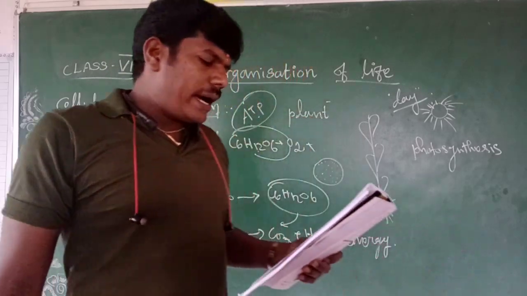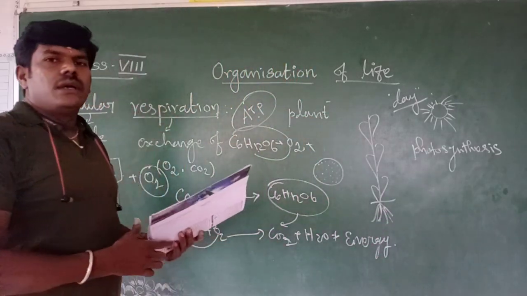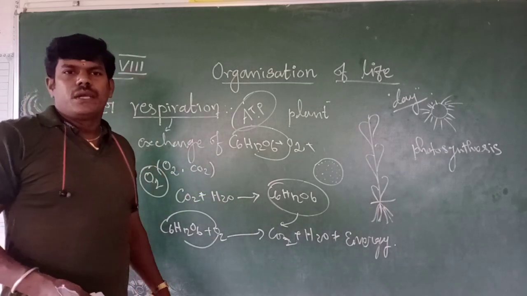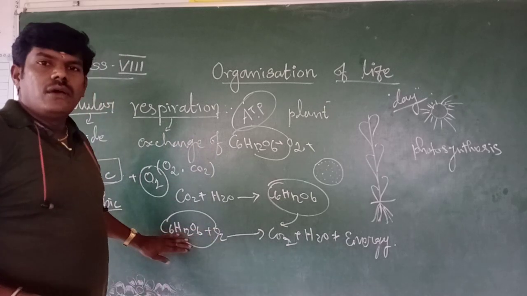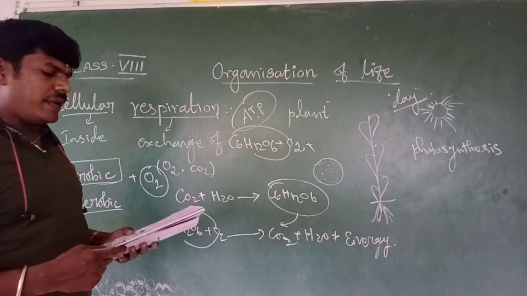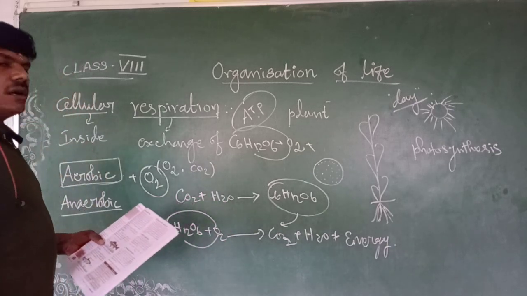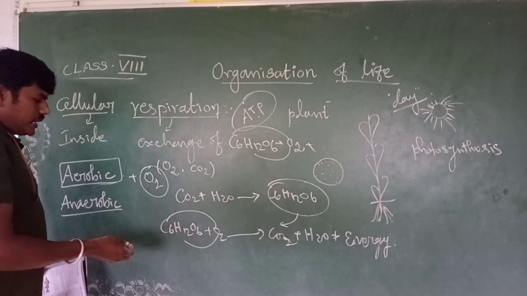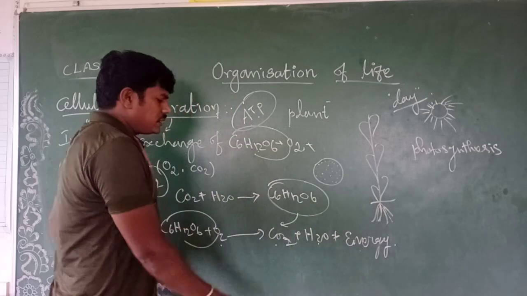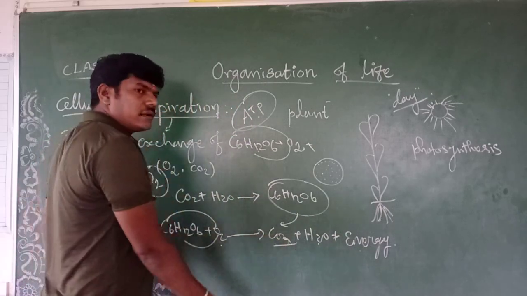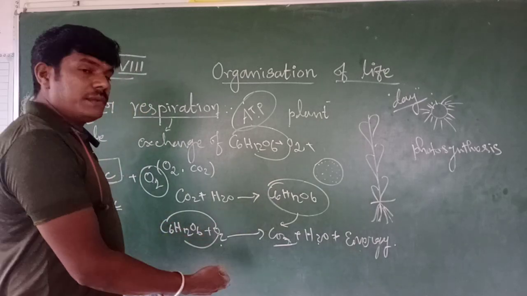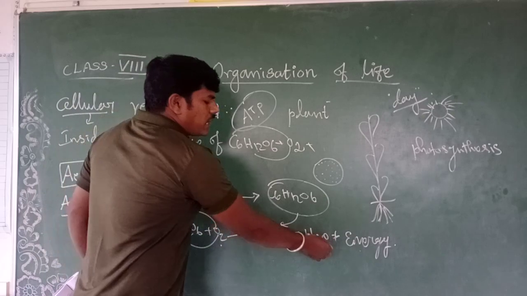And all higher organisms respire aerobically. All higher organisms means well-developed organisms, which are involved in only aerobic respiration, and this reaction releases a large amount of energy. Glucose and oxygen are converted into carbon dioxide, water and energy. This is the equation. If you want to write the word formation you can, but if you don't know the spelling and may make mistakes, just write the chemical formula.